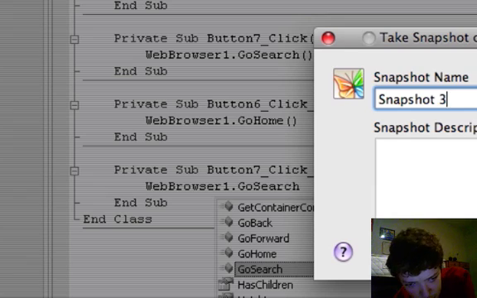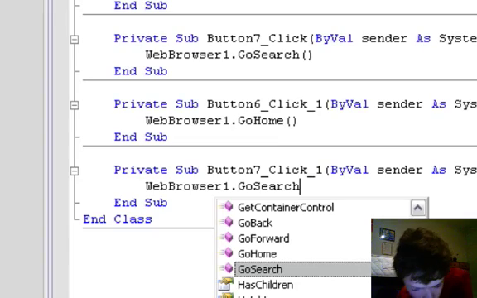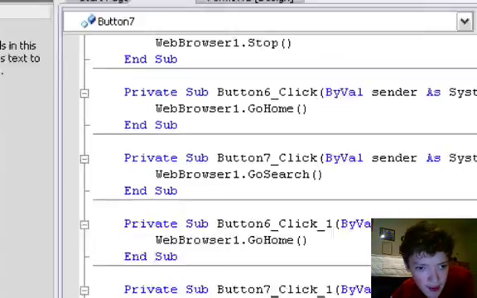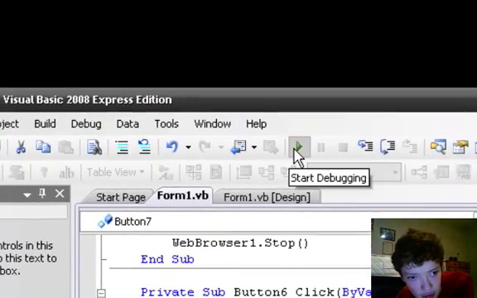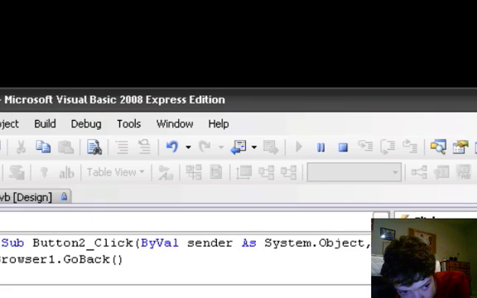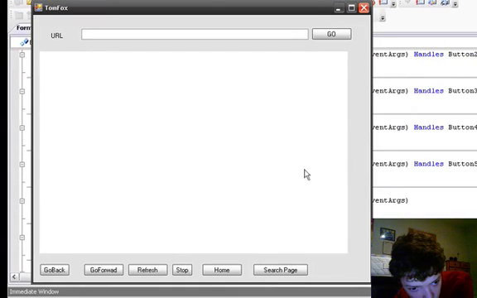And then we're just gonna save that. And then we're gonna run our application. So we're just gonna go to it.